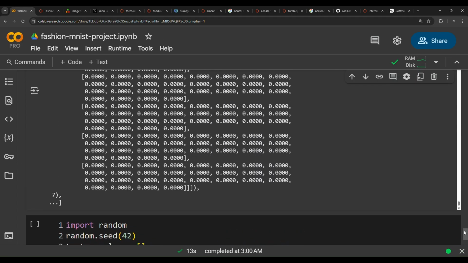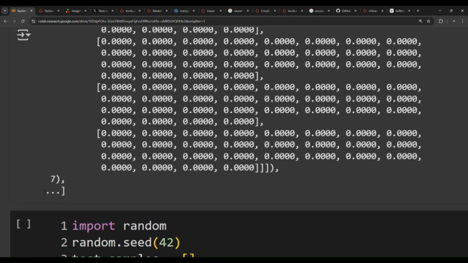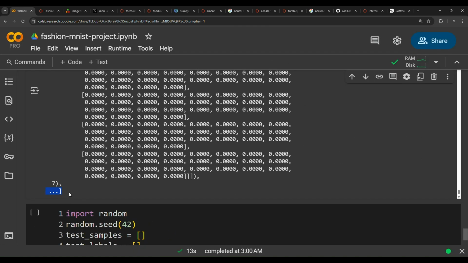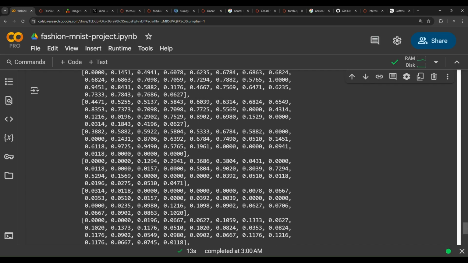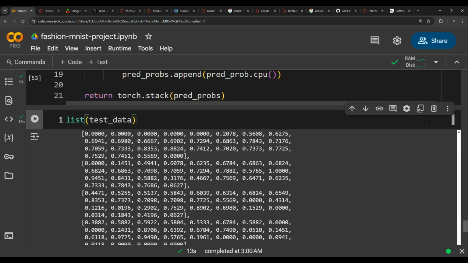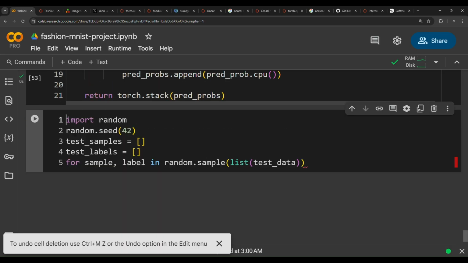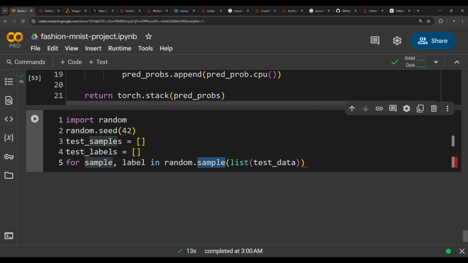As you can see here, dot dot dot, because it can't show all the samples. So we're going to loop through this list to pick random samples, with k equals 9. We will pick 9 samples from this huge list of test data.